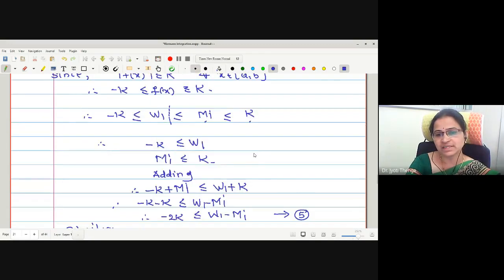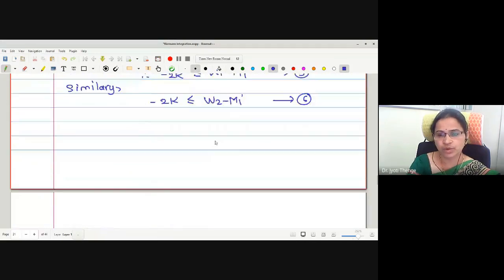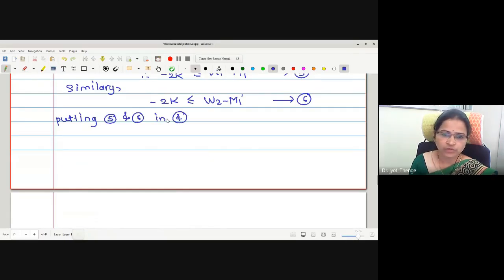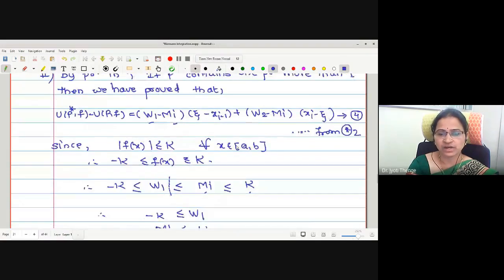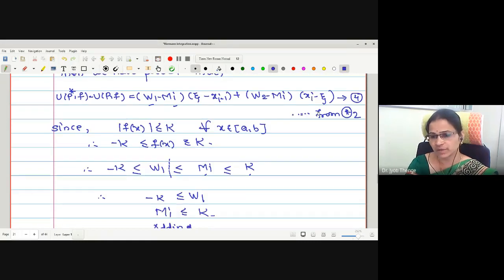Putting the values of 5 and 6 in equation number 4, what does this 4 become? U P star F minus U P F is now greater than or equal to minus 2k into zeta minus xi minus 1, right? Both the inequalities are not coming on the same page. Here we are replacing with greater than or equal to minus 2k. This is greater than or equal to minus 2k into zeta minus xi minus 1, added with minus 2k into xi minus zeta.